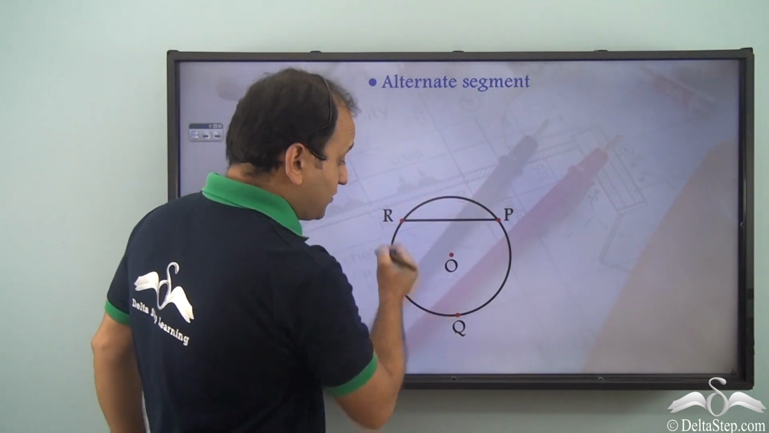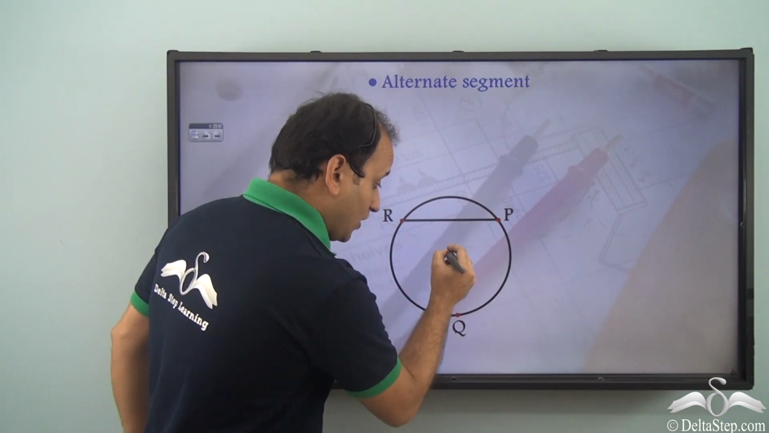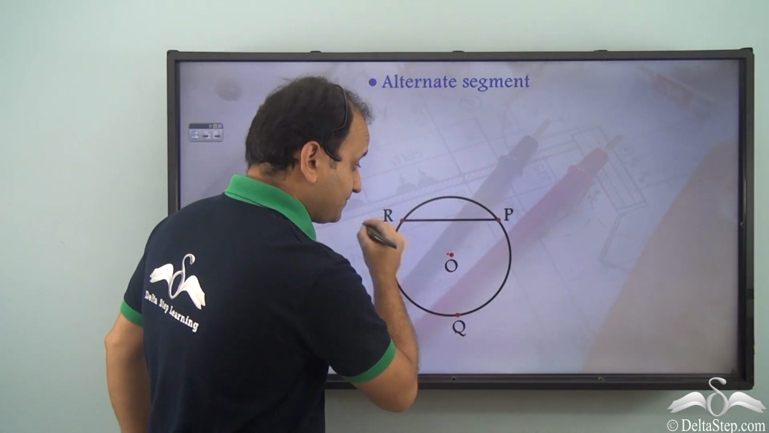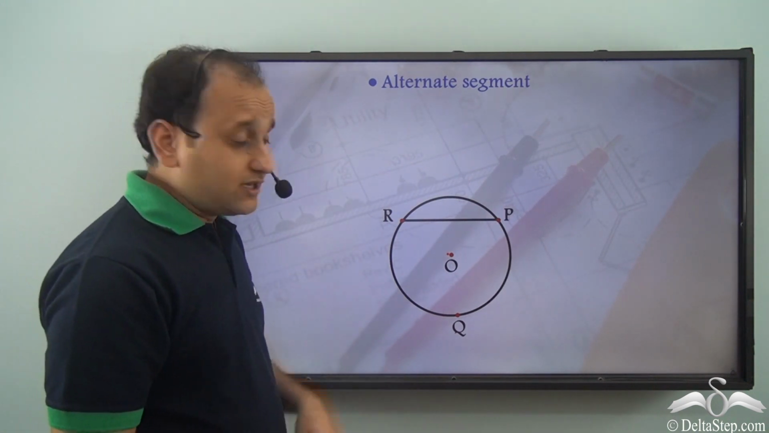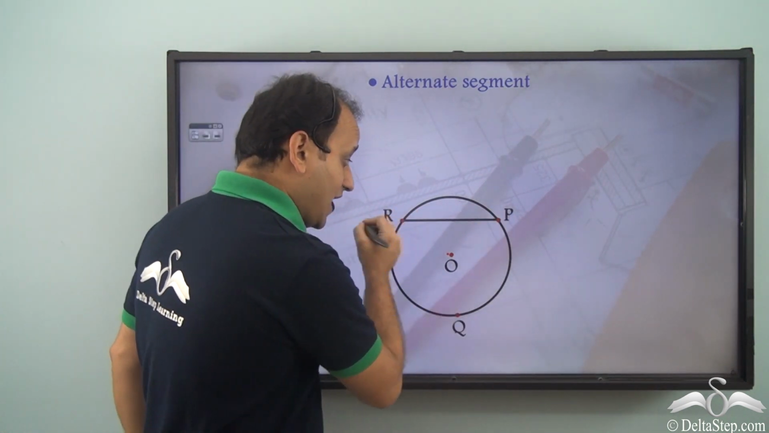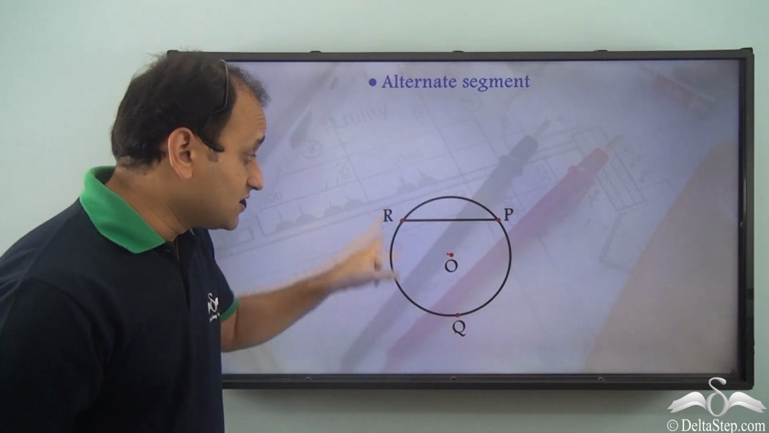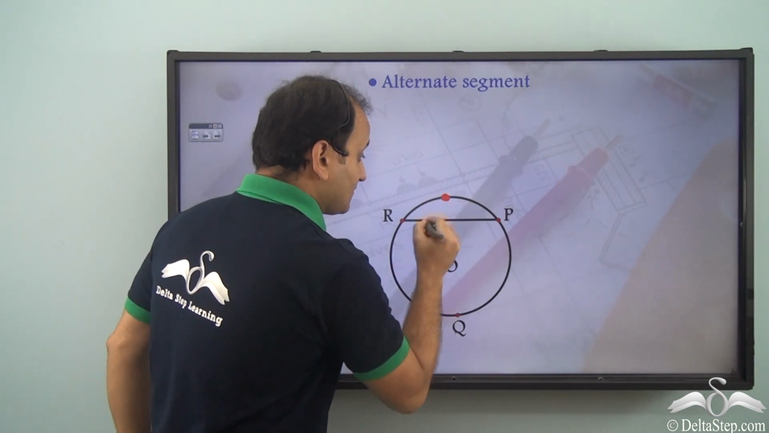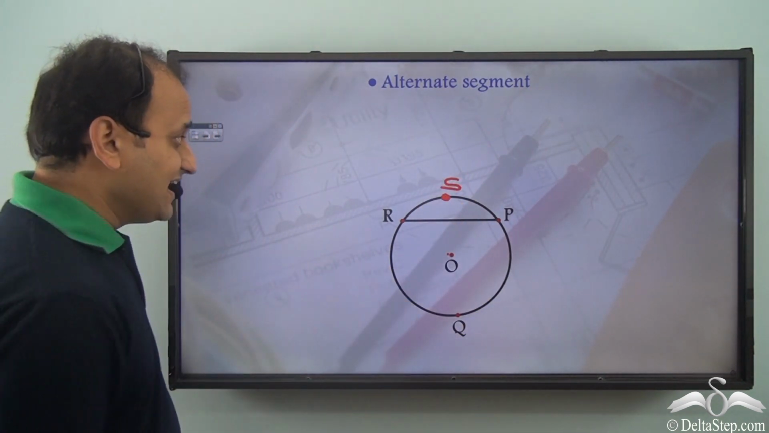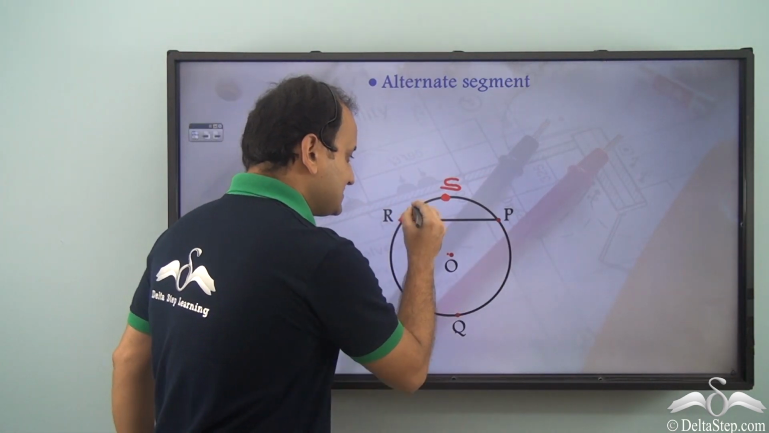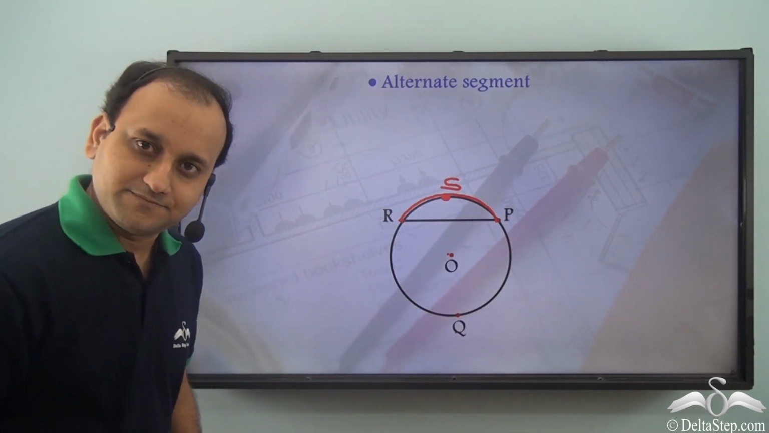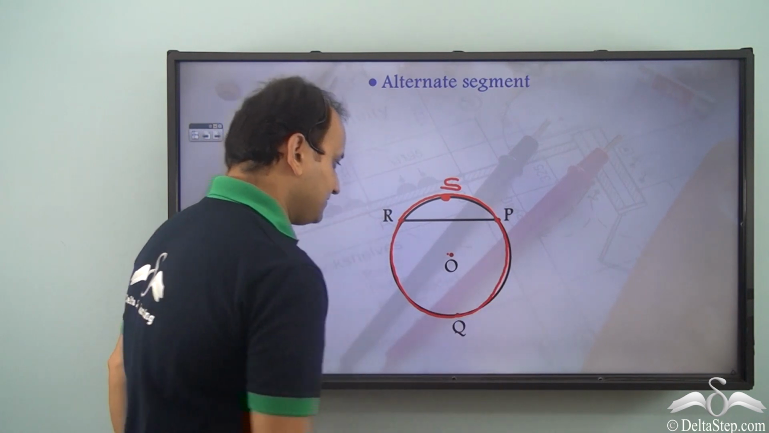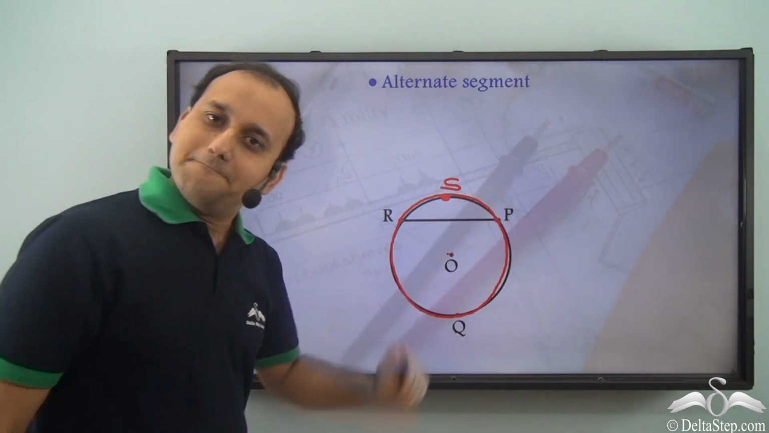If we have this particular circle where O is the center and we have PR as a chord of this circle, then this chord PR is dividing the circle into two segments. So if I take a point here and name it S, then I can say that RSP is one segment of the circle. Similarly, this is another segment of the circle, and the segment is RQP.